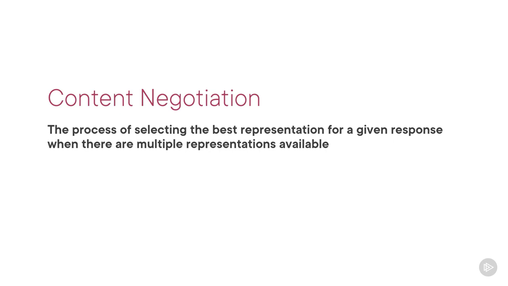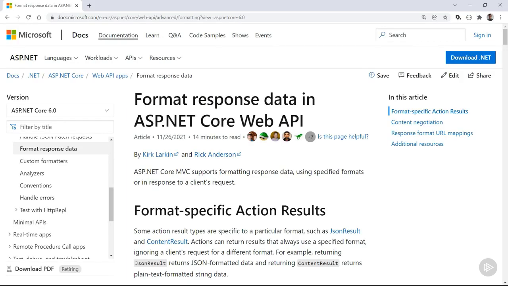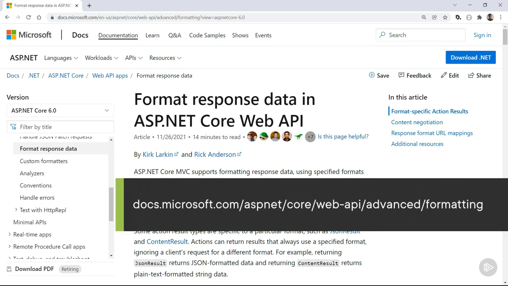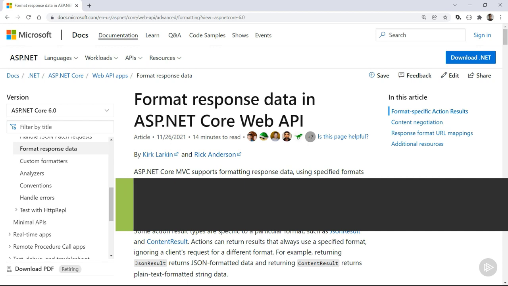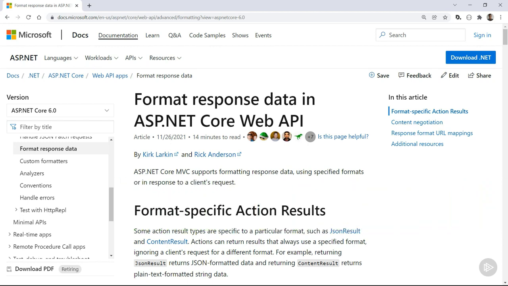A key concept when developing an API is that of content negotiation. This is the process of selecting the best representation for a given response when there are multiple representations available. If you want, you can have a look at Microsoft's documentation. You can find the pages that cover content negotiation via the link on screen. But to be able to follow along with this course, you don't need to do that.